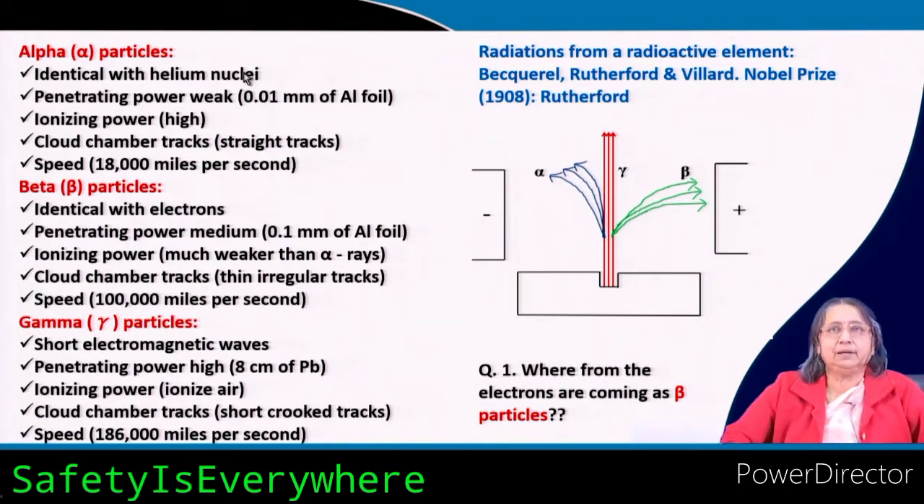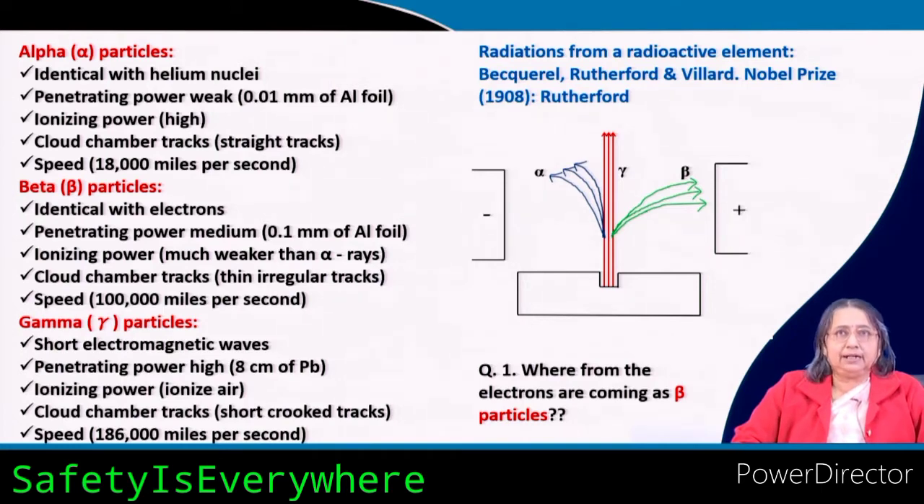What is there in the helium nuclei? I can write helium 4 and 2. So the atomic mass is 4 and the atomic number is 2. So in the nucleus there are 2 neutrons and 2 protons. And there are 2 electrons. So it is the nucleus of the helium atom.